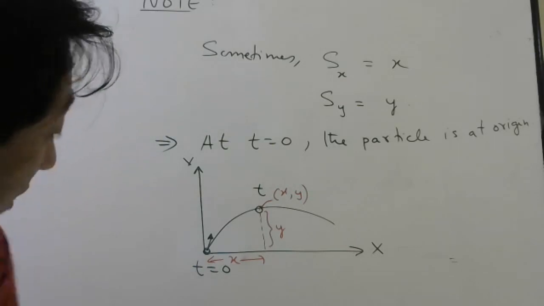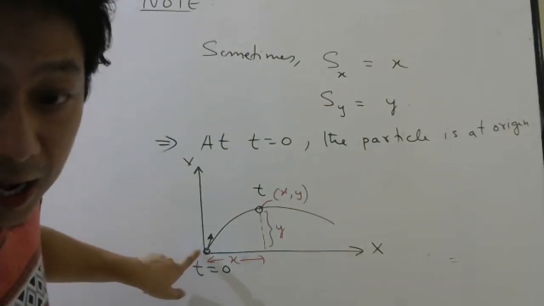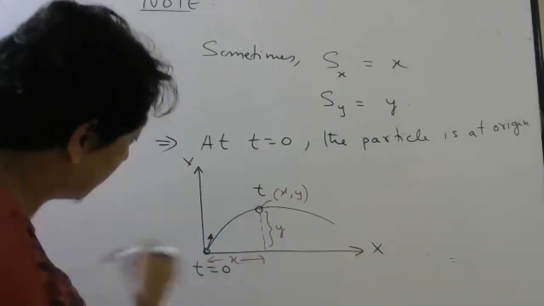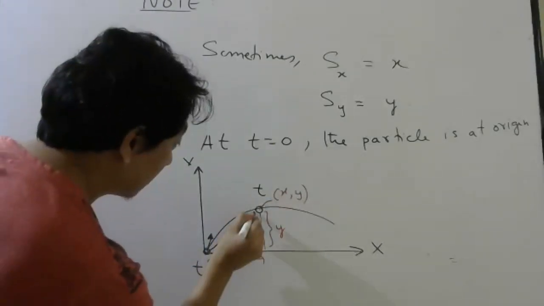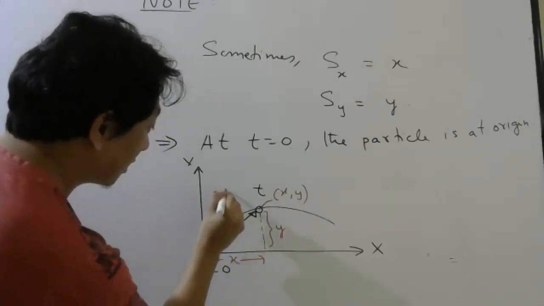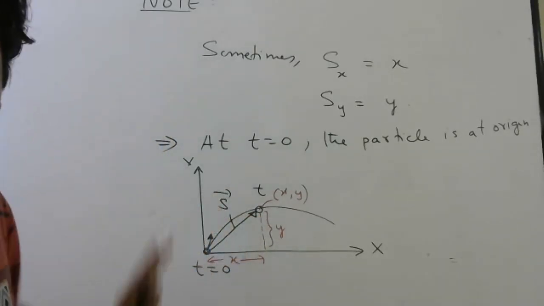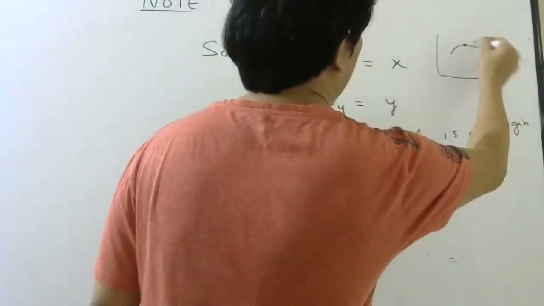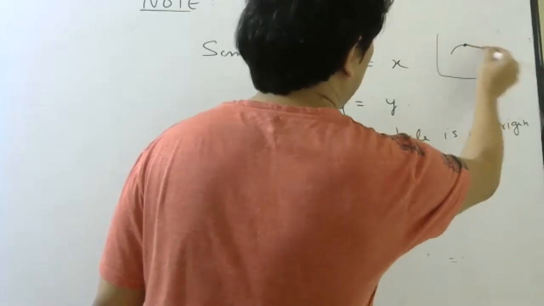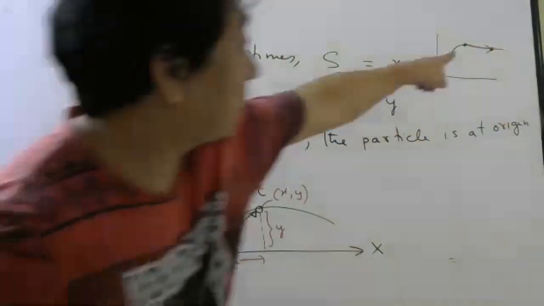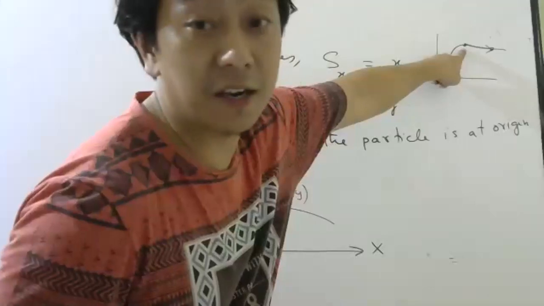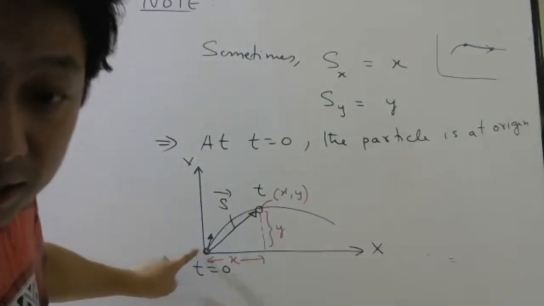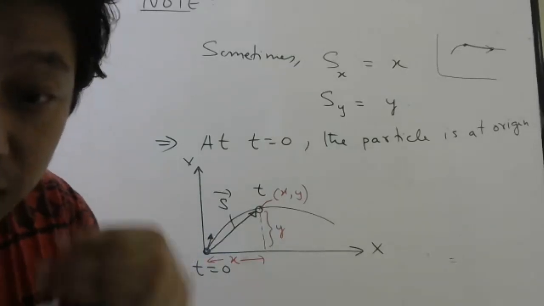Okay. Now, if you take your initial time here, origin, then what will be displacement from 0 to t? Displacement vector. This will be your displacement vector. Understanding or not this? Previously, if you remember, I took 2 points here, 1 point here, 1 point here. This was my displacement, if my time 0 is here. But in some cases, I will choose origin as the position of time 0.